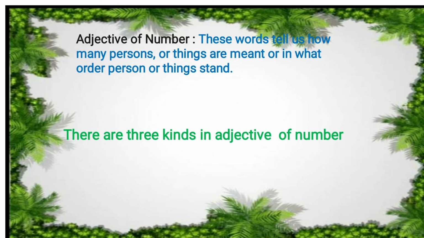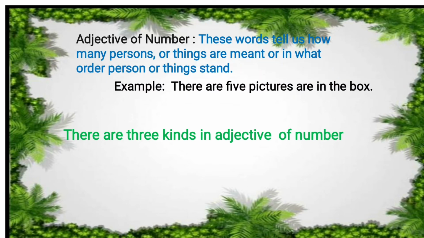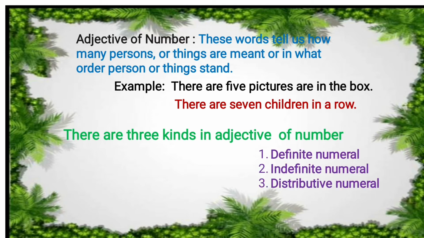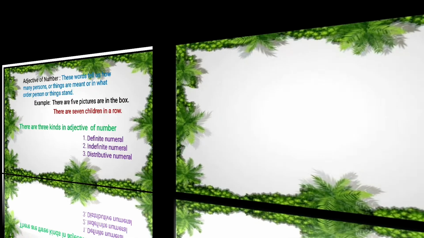Adjective of number. These words tell us how many persons or things are meant or in what order persons or things stand. Example, there are 5 pictures in the box. There are 7 children in a row. Here we have 3 kinds of adjectives of number. Those are definite numeral, indefinite numeral, distributive numeral.